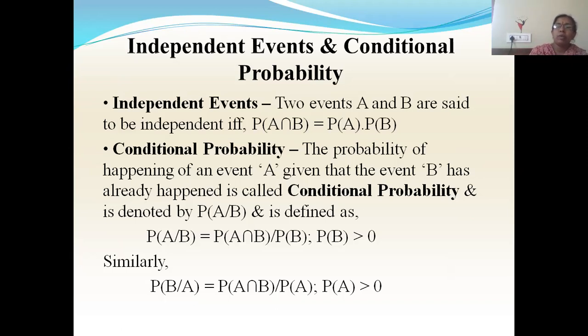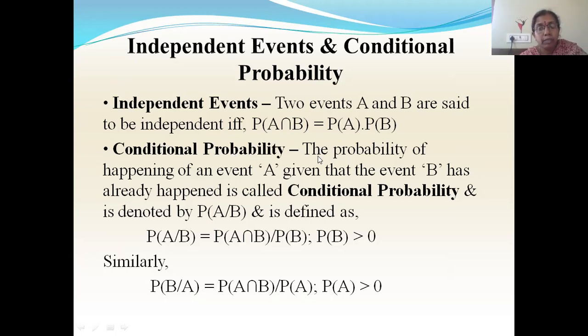So in terms of probability, when will you say the events are independent? Whenever P of A intersection B is equal to P of A into P of B, then we say that A and B are independent events. So this is the condition for independence of the events. So two events A and B are said to be independent if and only if P of A intersection B is equal to P of A into P of B. Now what is conditional probability?